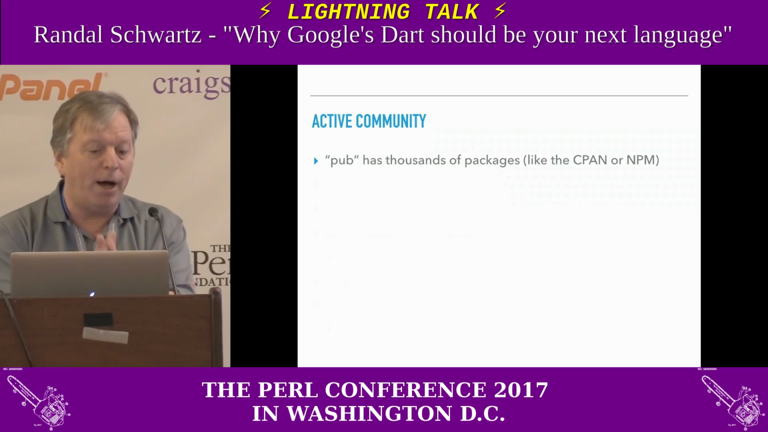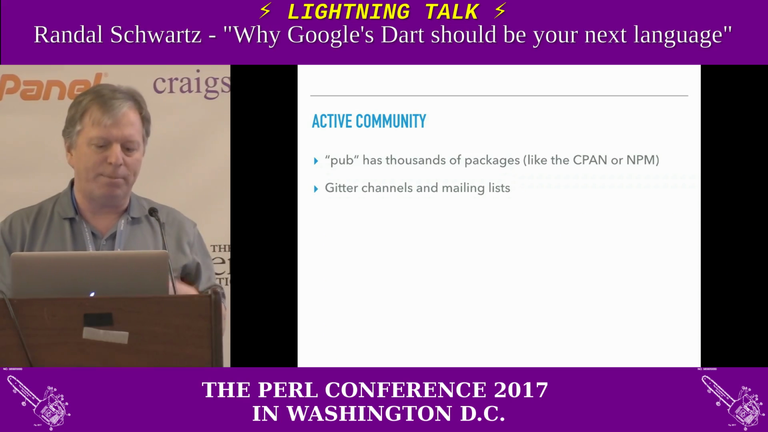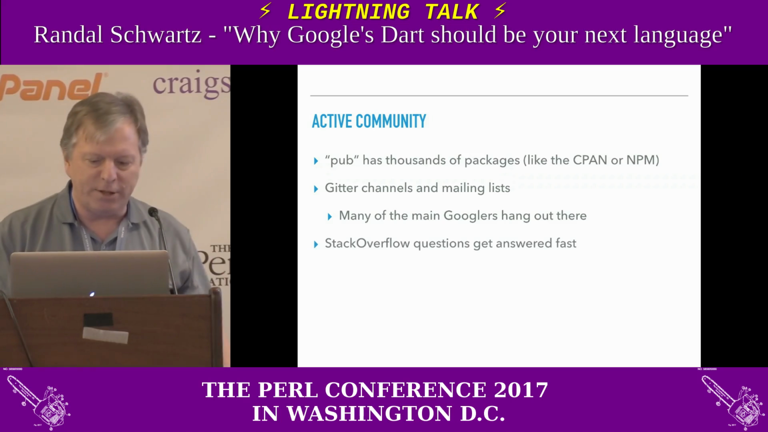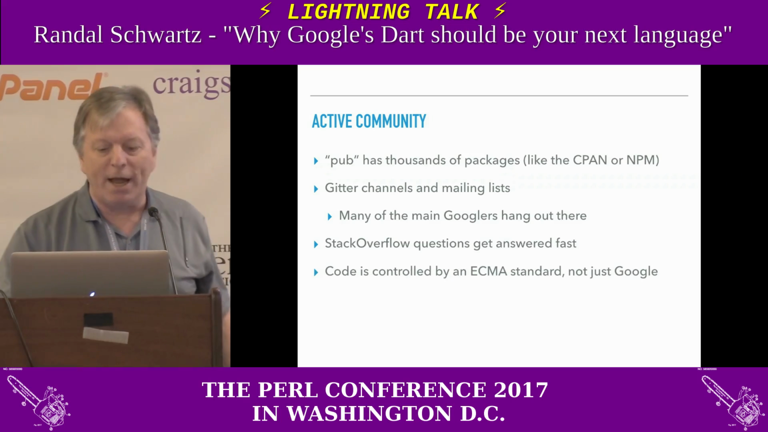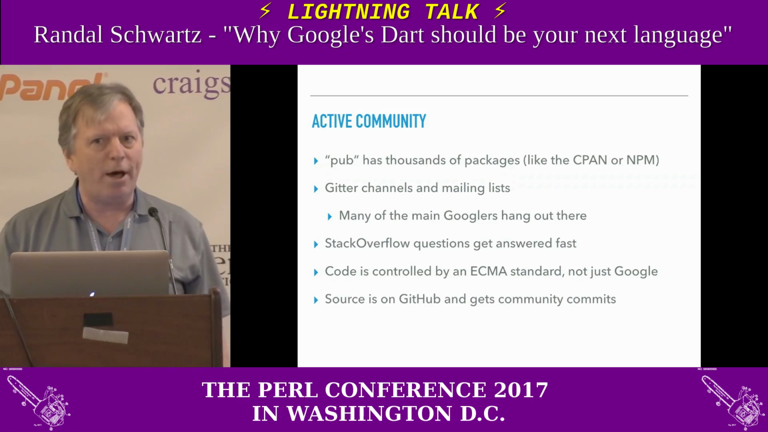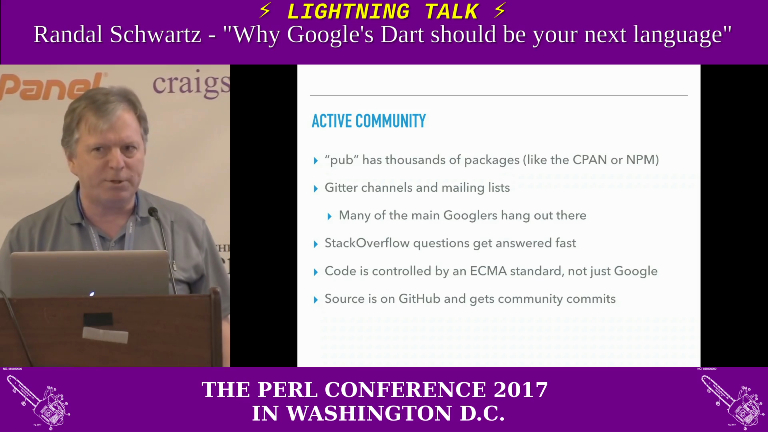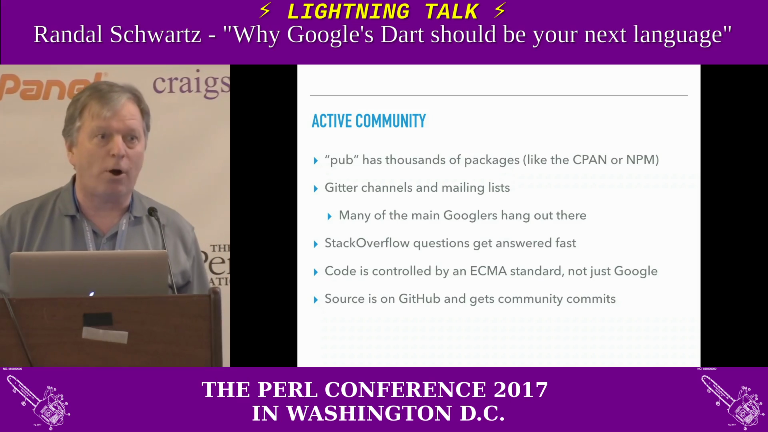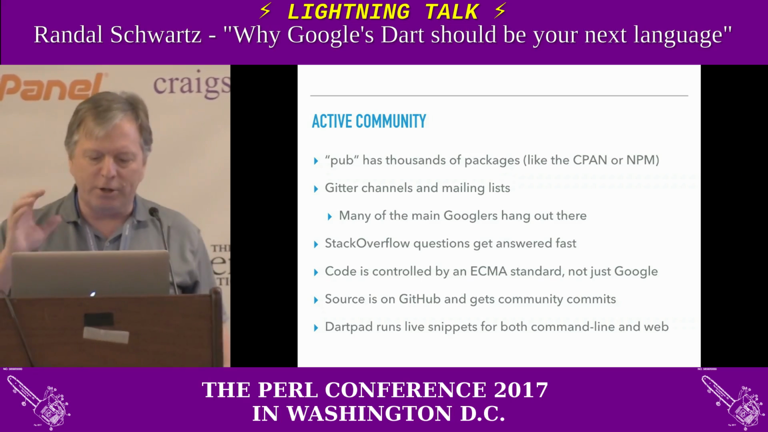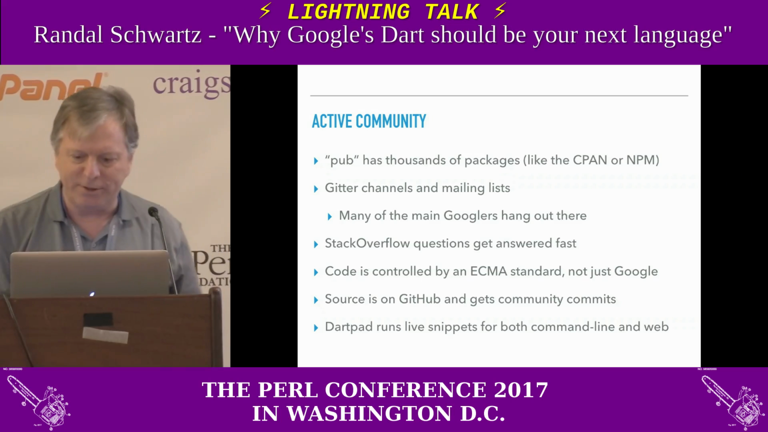Very active community. The pub already has thousands of packages. There's Gitter channels and mailing lists, and many of the main Googlers actually hang out here. Stack Overflow questions get answered fast. The code is controlled by an ECMA standard. It's not just Google's baby anymore. The source is on GitHub and gets a lot of community commits. This is not just Google's thing anymore. There's something like 45 websites listed on the Who's Using Dart page already. And DartPad runs live snippets, so you can actually show somebody. You can also pass those along.